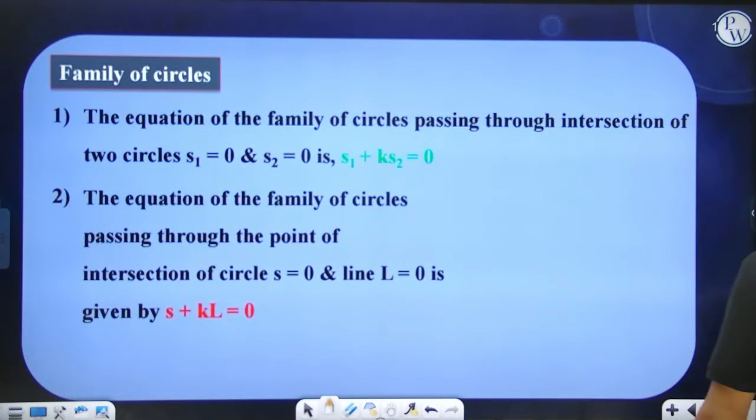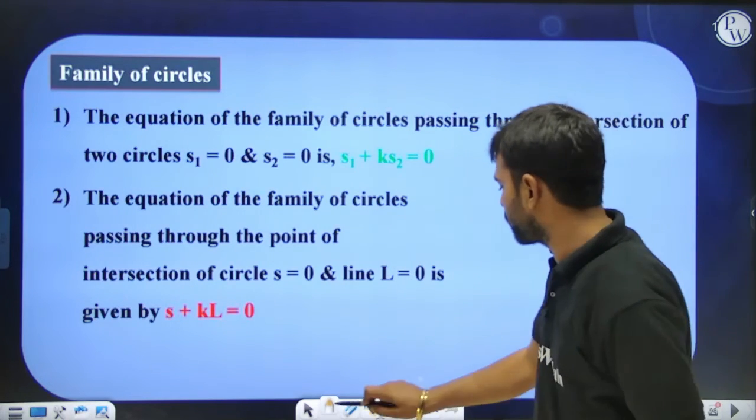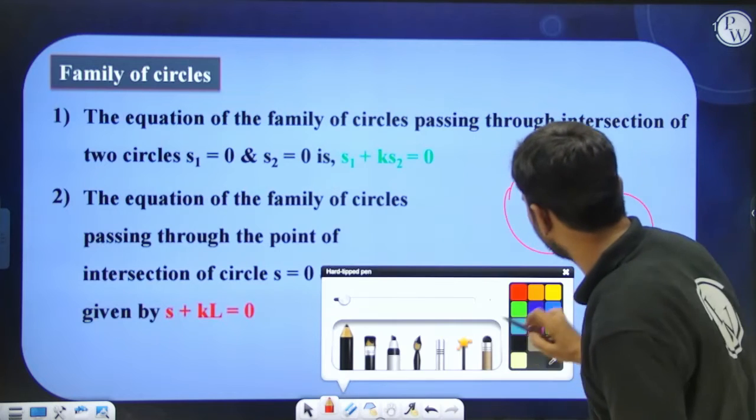Okay. A family of circles: the equation of the family of circles passing through the points of intersection of these two. Understand, if these are the two circles, there are 2 points of intersection.